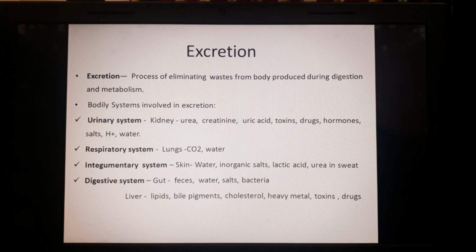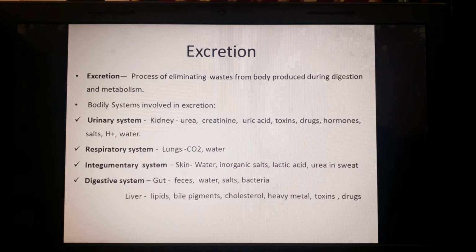integumentary system and digestive system. So in the respiratory system, the lungs are the major organ and they are also doing the function of excretion, that is excretion of carbon dioxide and water. Similarly, the integumentary system, the skin, has sweat glands and they play a great role in maintenance of body temperature, help in removal of extra heat from the body, and in the process of sweating there is release of some waste products also in the sweat like inorganic salt, lactic acid, urea.